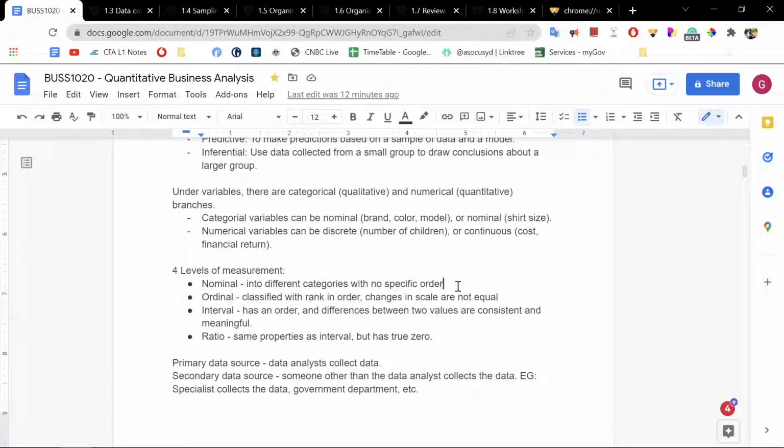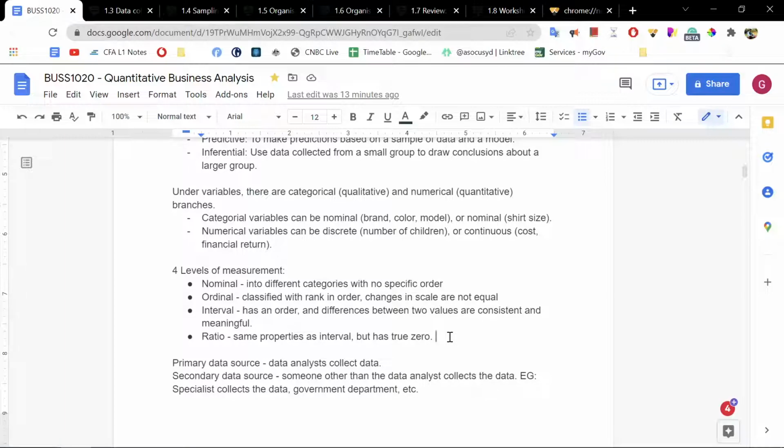However, if we rank these specific variables into a specific ranking, then we have an ordinal. For example, if we go on Yelp or Google Maps, we could rank restaurants. A 5-star is better than a 4-star, which is far better than a 1-star. But the marginal difference between a 5-star and a 1-star is not the same. Therefore, that differentiates it from interval, where the difference between 1-star and 2-star is the same as the difference between 5-star and 4-star, for example. Lastly, we have ratio, because for example, temperature is an interval scale. It is an interval measure of data.